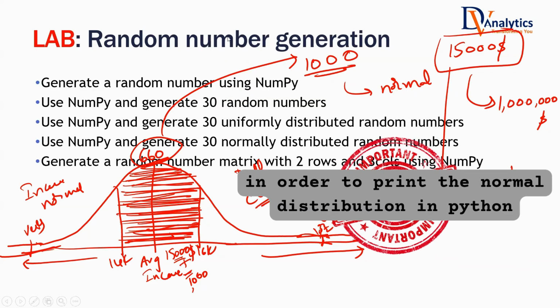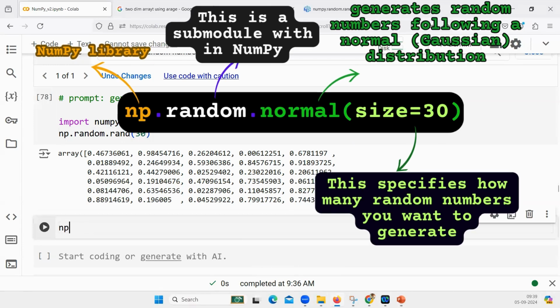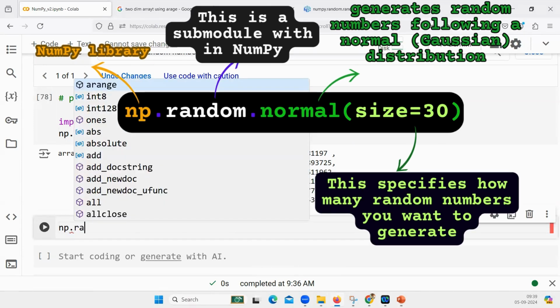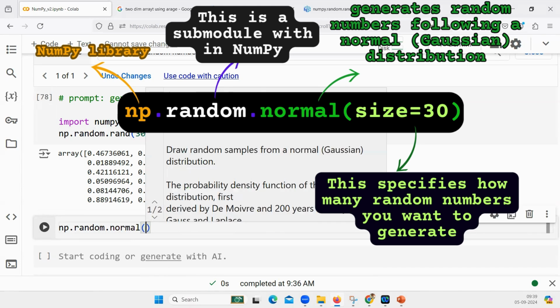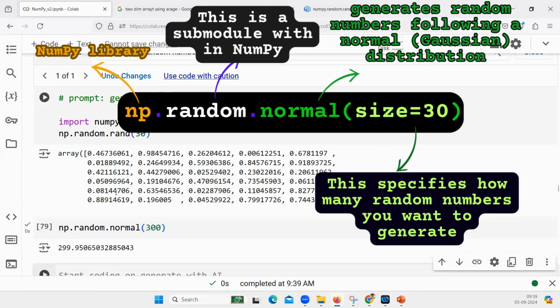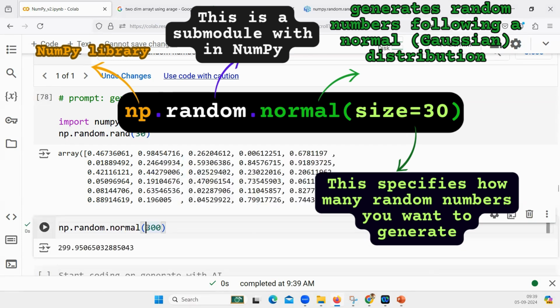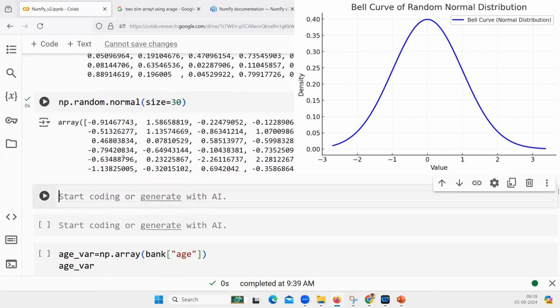If you want to generate random values which are similar to this bell curve, then you can mention np.random.normal, and then you can mention however many records you want. So here I want, let's say, 30 such values. There is a parameter called size. If we mention size equal to 30, we get 30 such numbers. Now these 30 numbers are normally distributed.